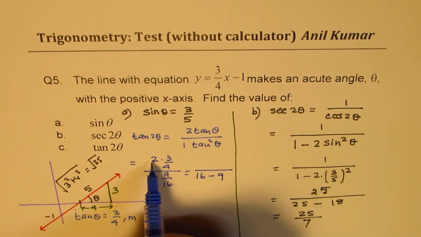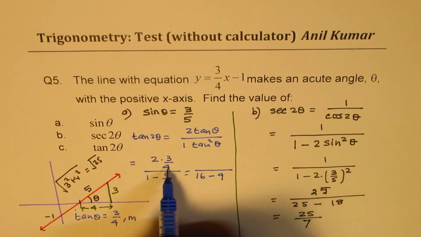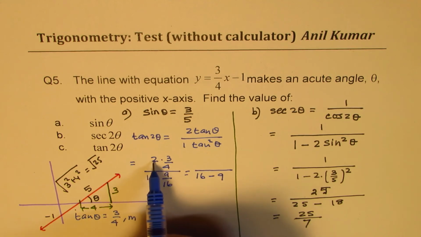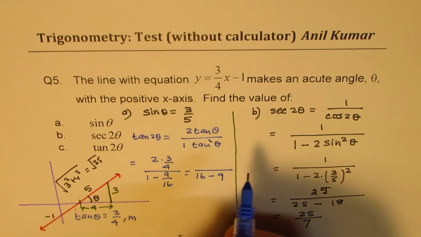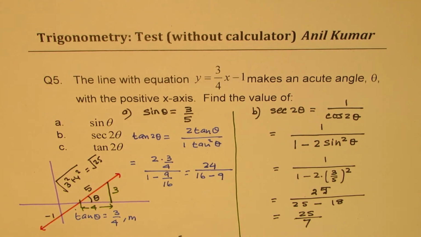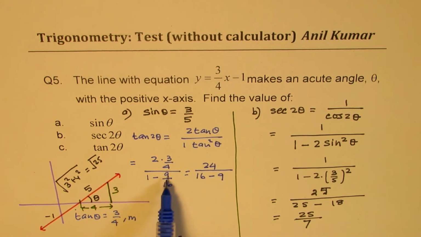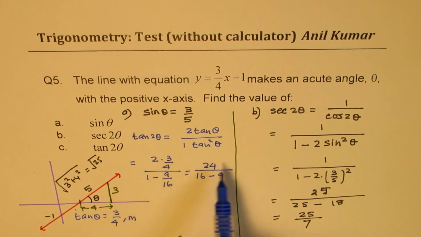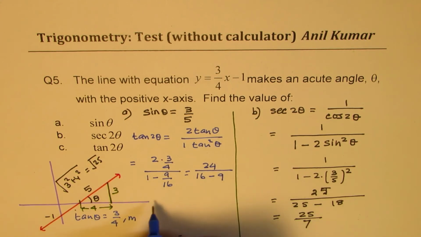And if I multiply the numerator by 16, then 16 and 4, we get 4 here. 4 times 2, 8. 8 times 3, 24. You get it, right? So what we did was, we just multiplied everything by 16, right? So 16 times 16 minus 9 comes in the denominator. Now here, we'll do 8 times 3, 24, and get our result, right?